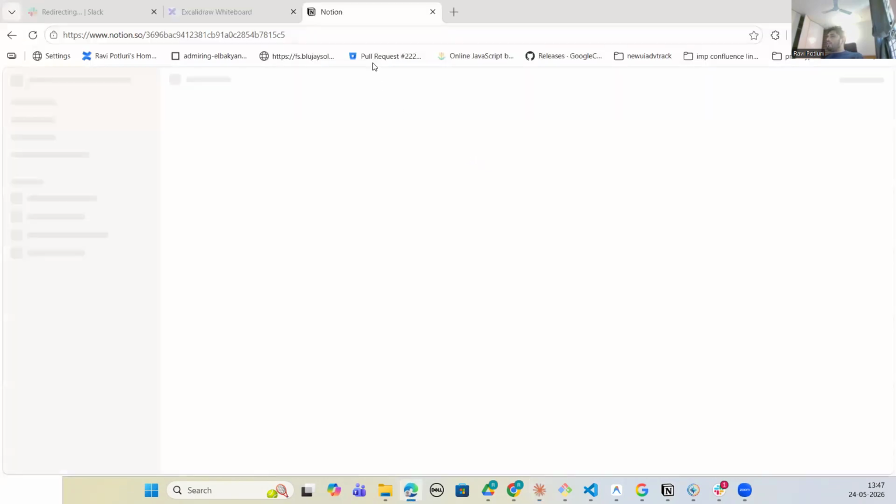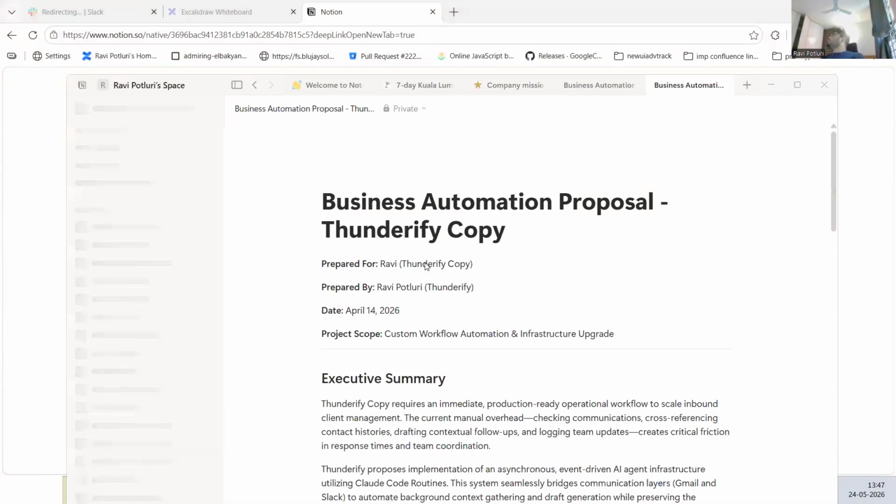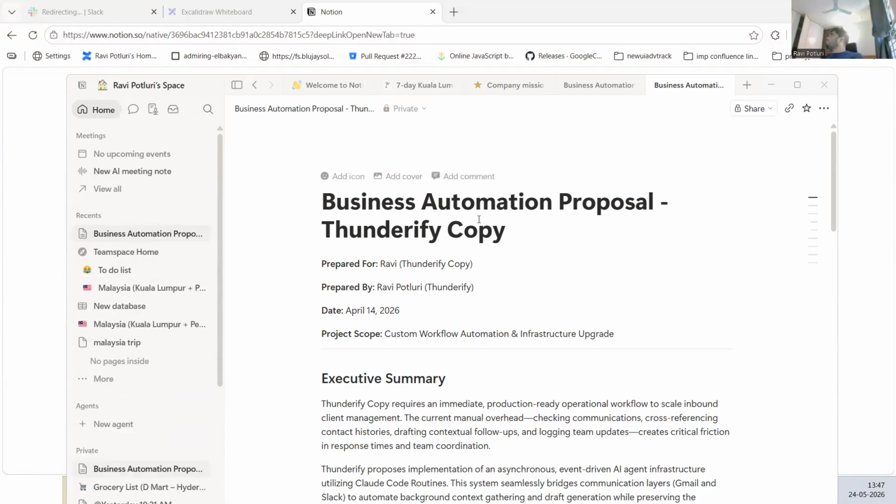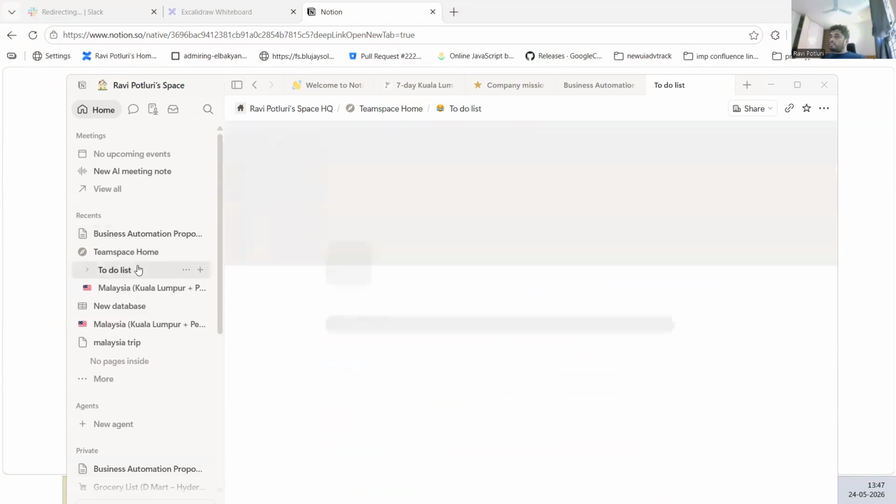So if you go to my Notion, Notion is, by the way, you can say Jira, Slack for marketing, solopreneurs. It's awesome. You can create web pages or trip plans or your own second brains, and its power comes with this.